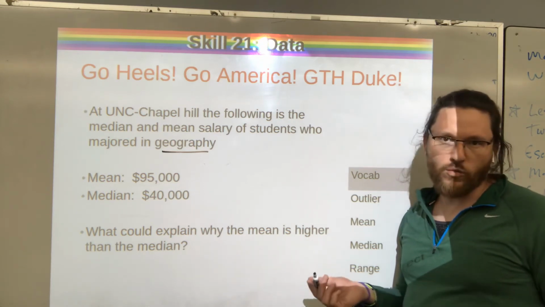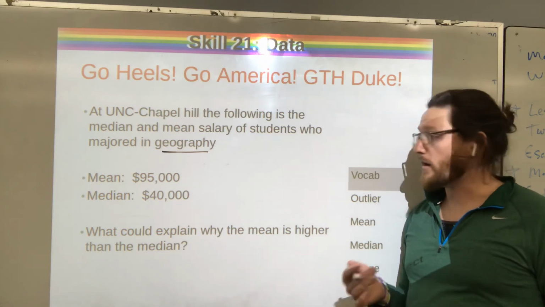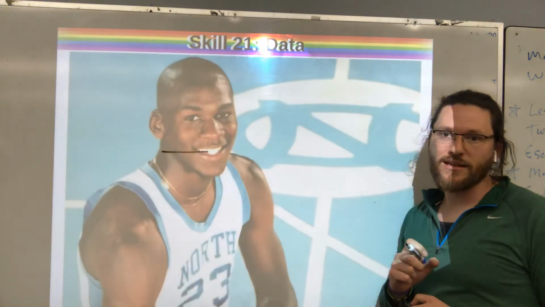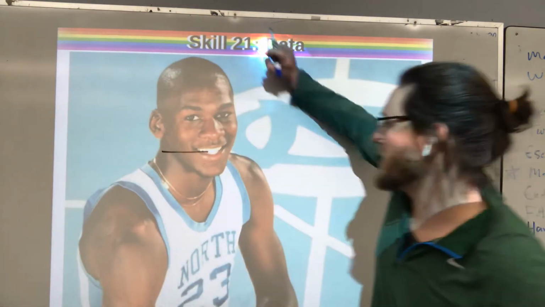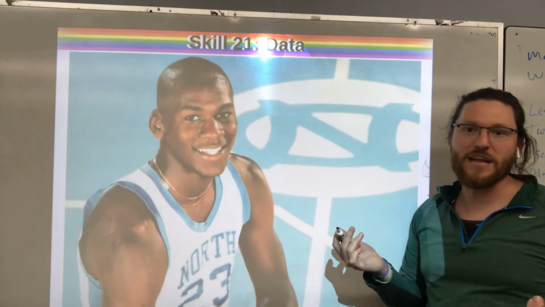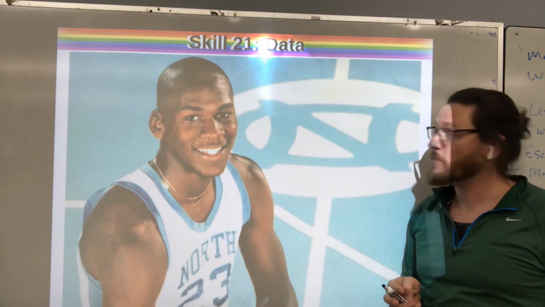Right, and hopefully you're starting to spot this pattern. We have at least one outlier who's pulling our mean up, and in this case, his name is Michael Jordan. Michael Jordan did study geography at UNC, and he obviously made a lot more money not making maps and playing basketball instead.